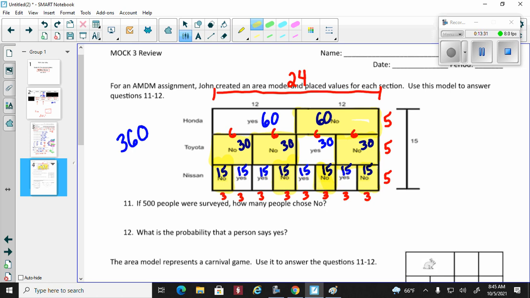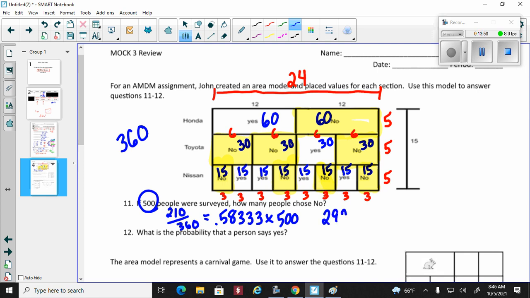What'd you end up getting? 210. I got 210, yes. And you got 210, we're good. So 210 divided by the whole shebang, 360, which gives you like 0.583333, never stops. But then it's asking for people, so I'm going to take that and just multiply it by 500. So that means I'm going to round to the nearest whole. 292 people said no.